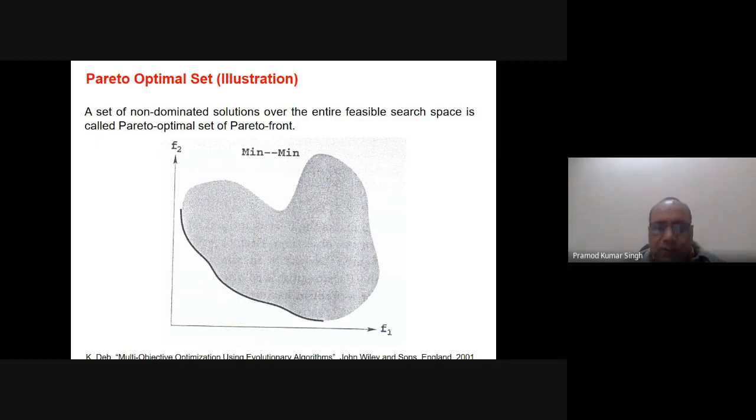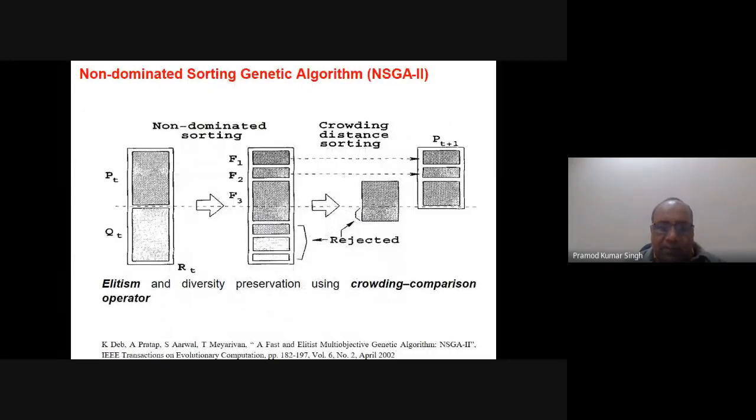Solutions means the objects, and we have to segregate them so that in one class all the dominated solutions are there, and in another class the non-dominated solutions are there. So this is what we basically have to do in multi-objective optimization.